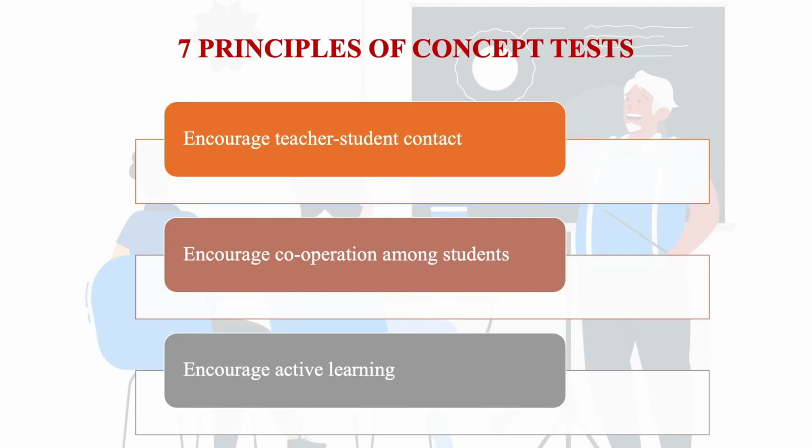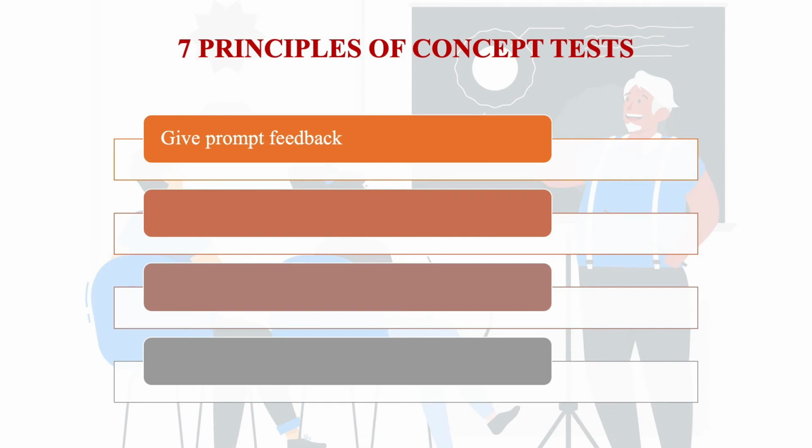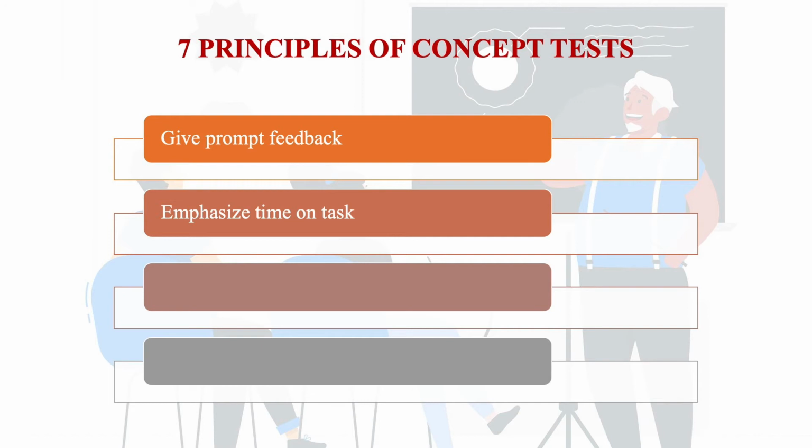Next, to encourage active learning. Without active learning, nothing takes place. So through this concept test, we have to make sure that this active learning process is taking place. Next point, give prompt feedback. Already we have discussed that this concept test is used as a formative assessment, and there comes the need to give immediate feedback to learners. Next, to emphasize time on task. Within the stipulated time, the learners have to finish the test.